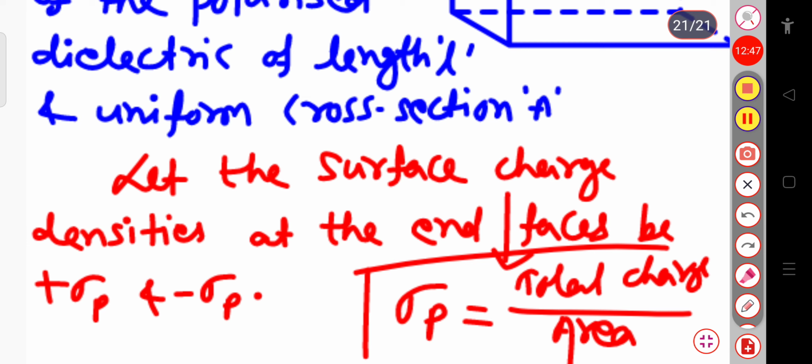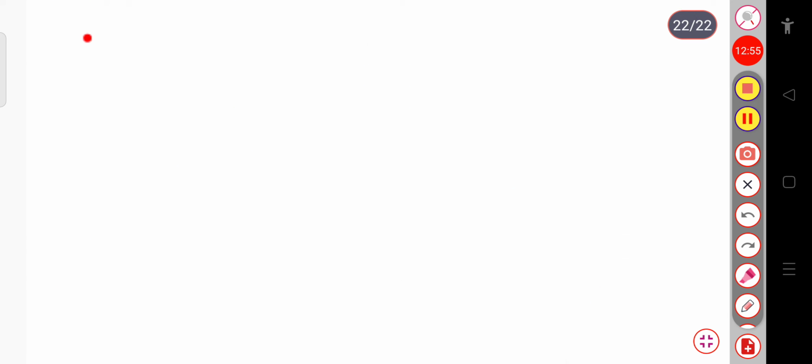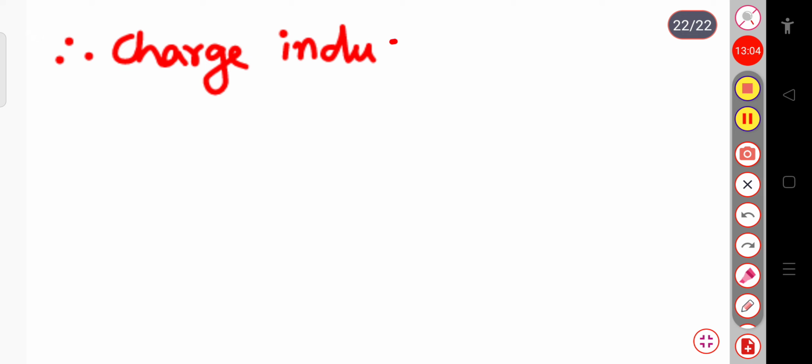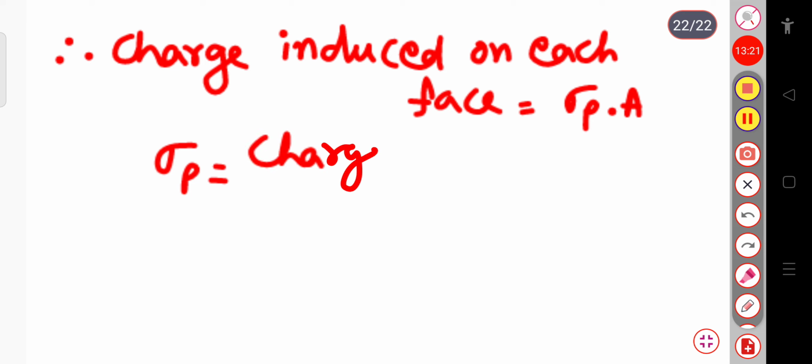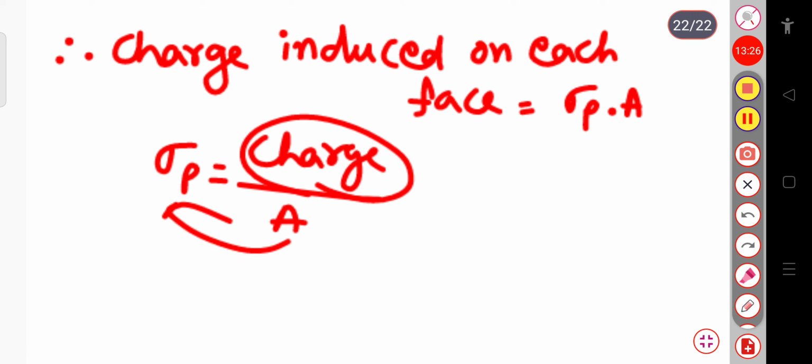The surface charge density equals the total charge lying in a certain cross sectional area A. Therefore the charge induced on each face is sigma p into A, because sigma p equals total charge induced divided by the area. So this charge will be equal to sigma p into A.